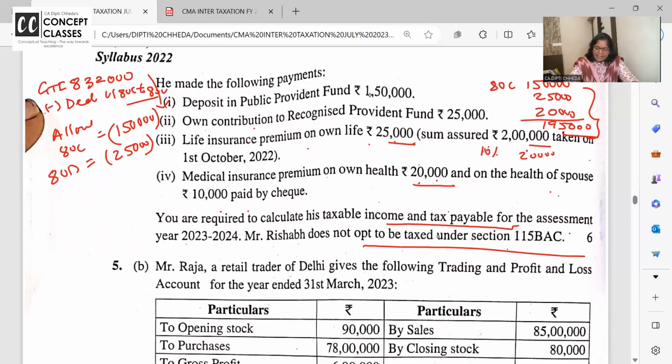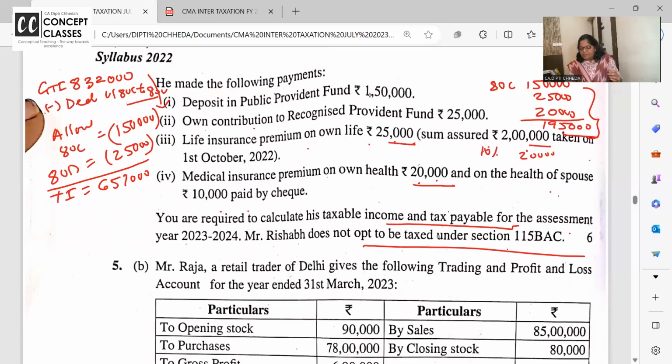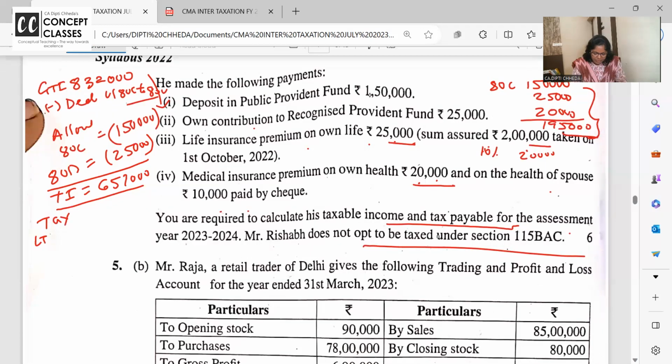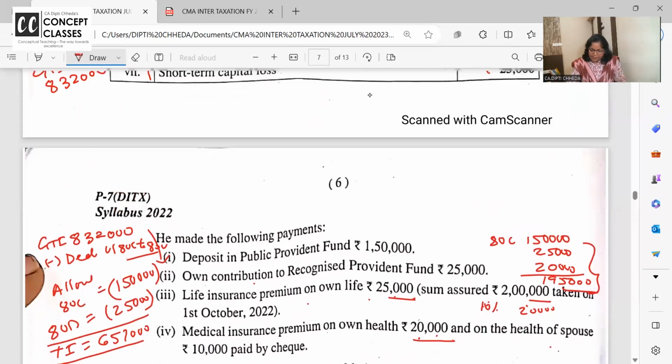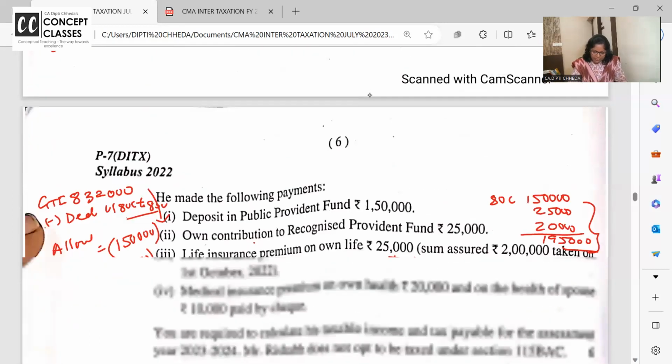8,32,000 minus 150 minus 25,000. What is the total income? 6,57,000. Okay. Now calculate the tax. Special income, special rate. Long term capital gain. देखो कितना है long term capital gain. 50,000 नहीं, 25 तो set off किया ना, तो 25,000.